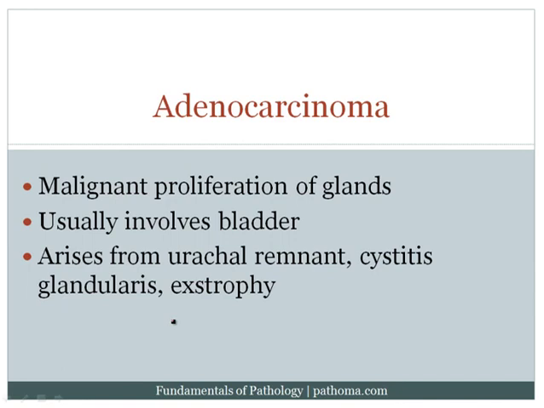Now, the final association with adenocarcinoma is bladder exstrophy. In bladder exstrophy, you get a congenital failure to form the caudal or the lower portion of the anterior abdominal and bladder walls. And when this occurs, this exposes the surface of the bladder to the outside world, which then increases the risk in the future of development of an adenocarcinoma. And that concludes both the section as well as the chapter.